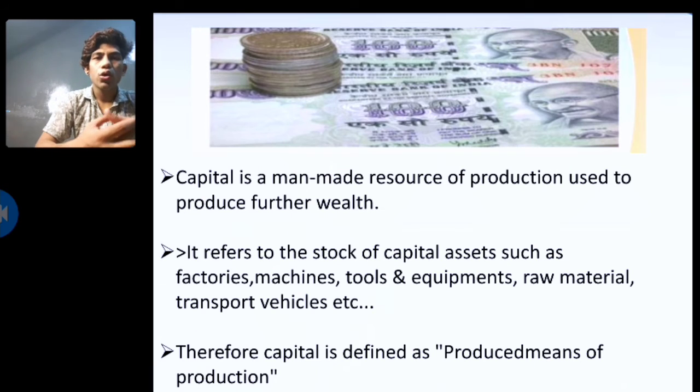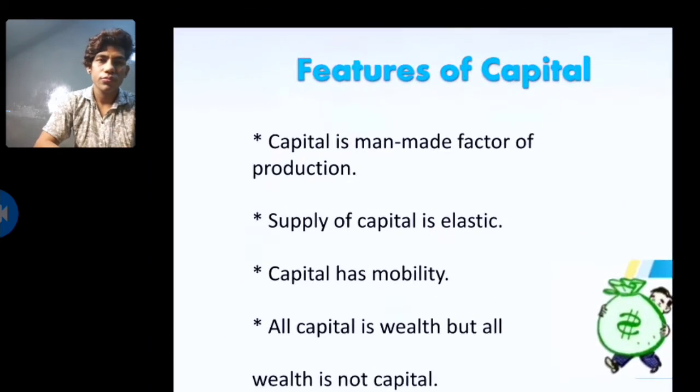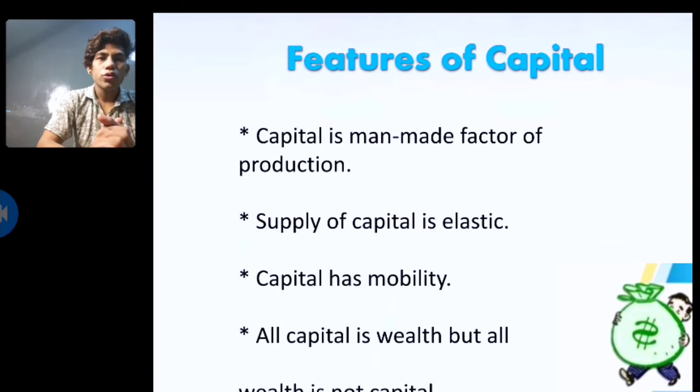Capital. Basically, capital is the man-made resource of production used to produce further wealth. It refers to the stock of capital assets such as factories, machines, tools, equipment, raw materials, transport vehicles, etc. Therefore, capital is defined as a produced means of production. Features of capital. Capital is a man-made factor of production. Supply of capital is elastic. Capital has mobility. All capital is wealth, but all wealth is not capital.